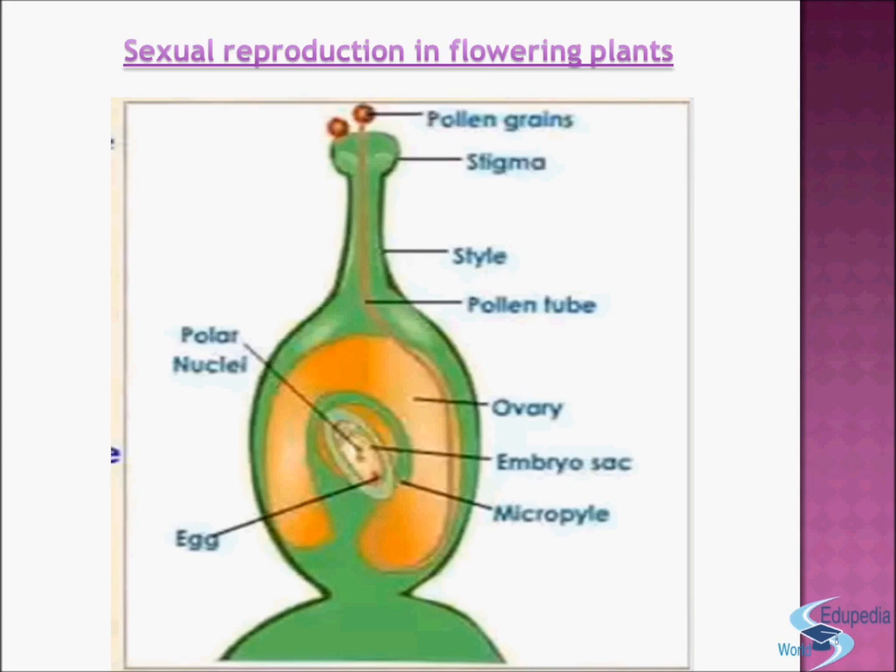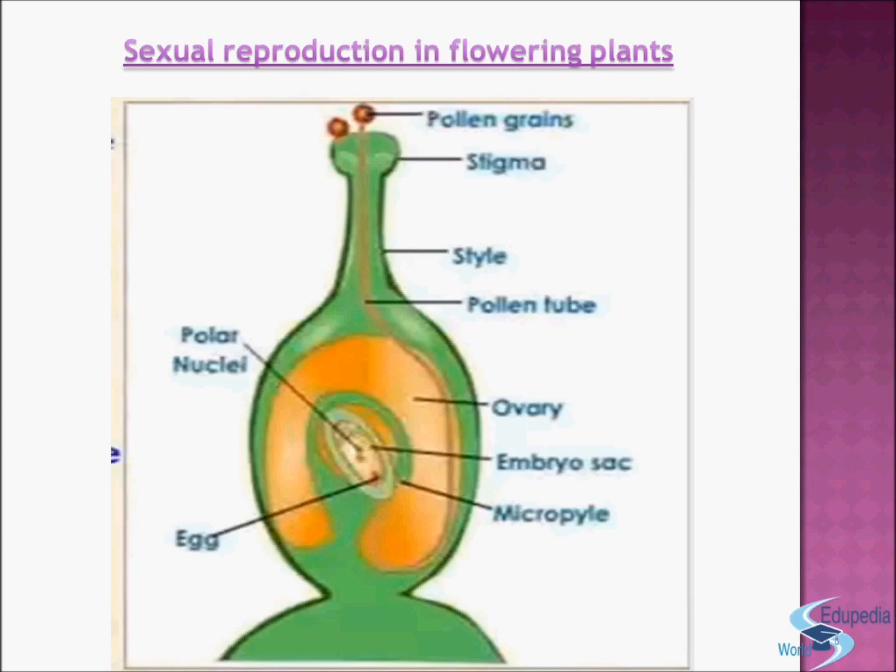After the pollination, the pollen grain is transferred to the stigma. See, the pollination takes place here, then it transfers to the stigma. It produces a pollen tube which passes through the style and enters the ovary and ovule.